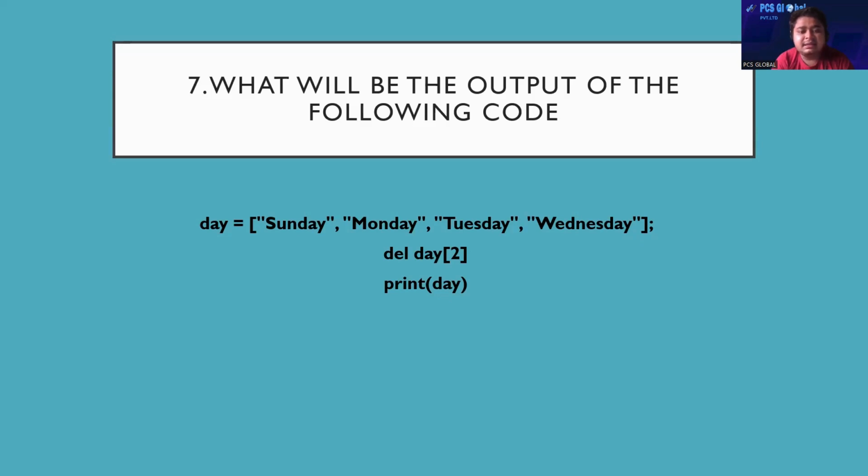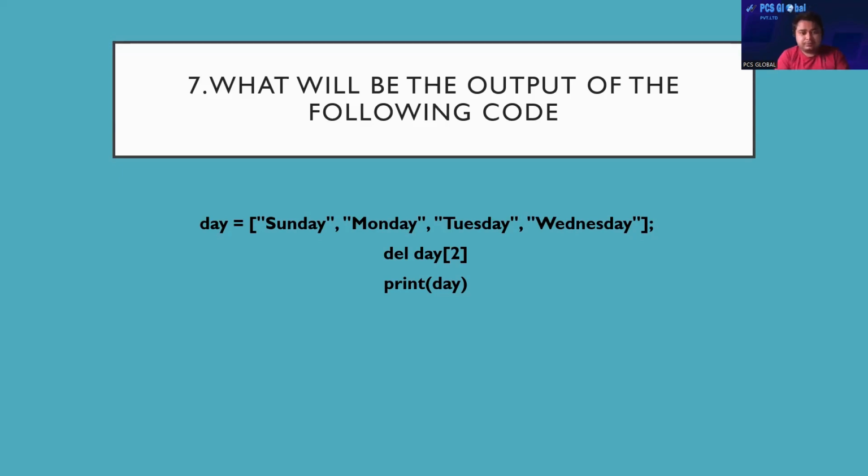Then there is del day, and in the square brackets is written 2. Del means delete. Day is the actual variable where all the things are stored. And in between the square brackets in the second line, we are putting 2. Then after that, print day.